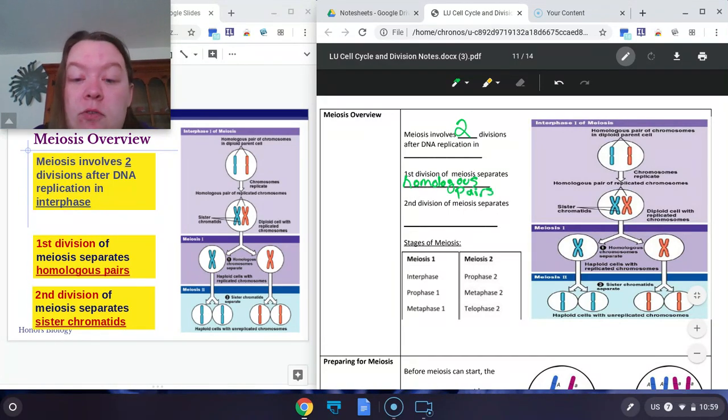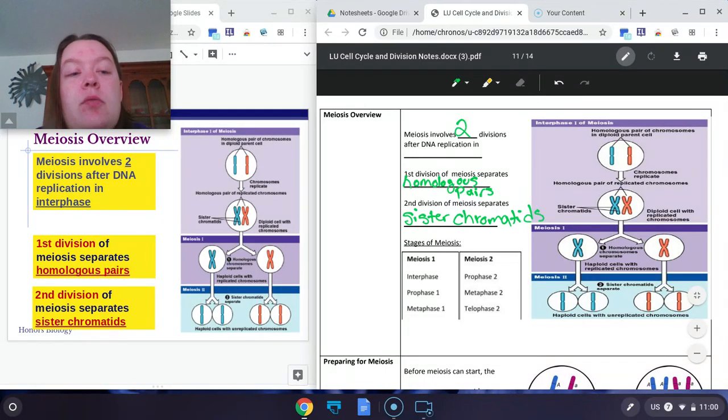And the second round of division separates sister chromatids. Now, the reason we have 2 rounds of division is because the process is similar to that of mitosis. So we start with 46. First round, we make copies.